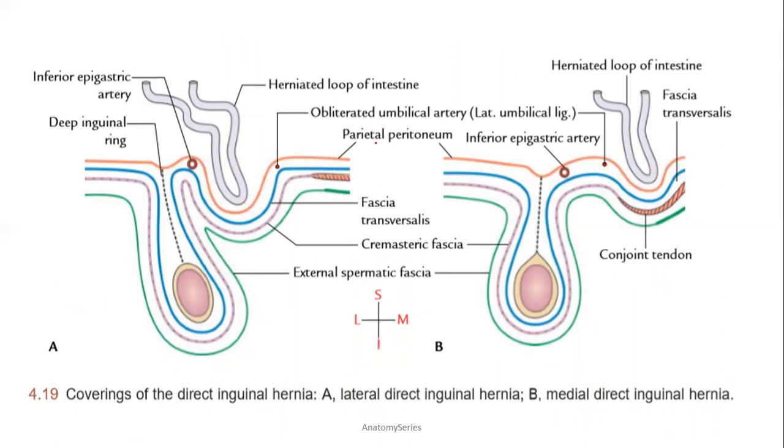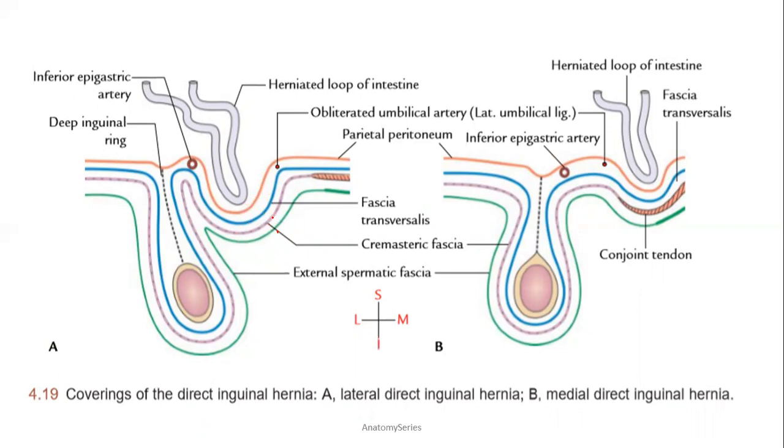Also what we can see is, the more medial the hernia is, the covering of the hernia changes. Here we know it is the fascia, of course. This is the parietal peritoneum. This is the fascia transversalis, cremasteric fascia, and the external spermatic fascia. We have seen that these three fascias are continuations of the external oblique aponeurosis, the internal oblique, and the transversus abdominis.